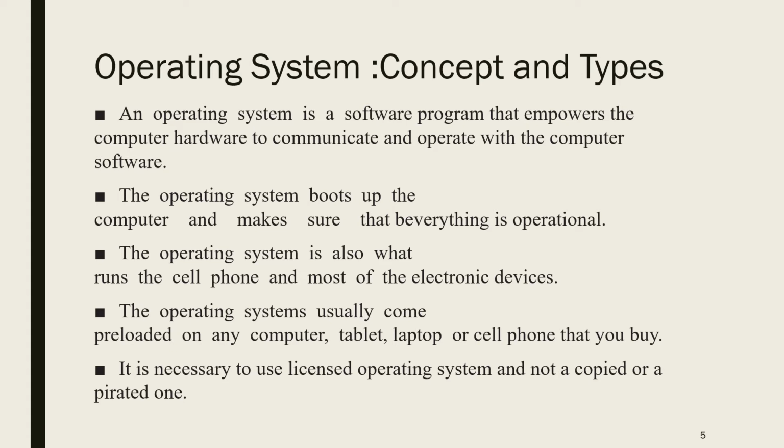This operating system also runs on cell phones and most electronic devices. The operating system usually comes preloaded on any computer, tablet, laptop or cell phone that you buy. That means when you purchase a desktop or laptop, an inbuilt operating system is installed, and automatically it comes with your laptop.